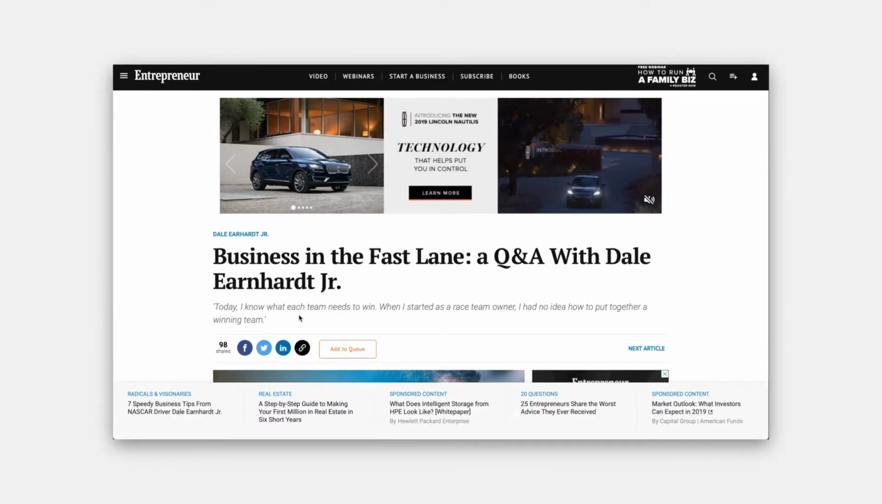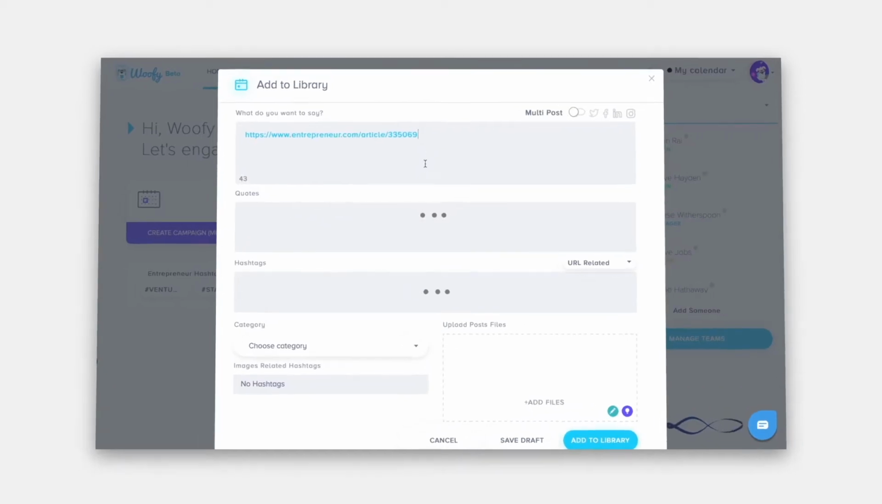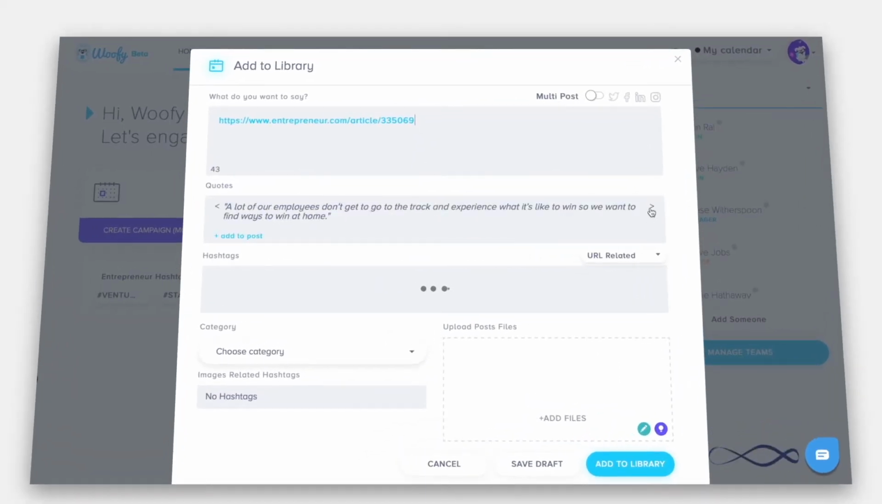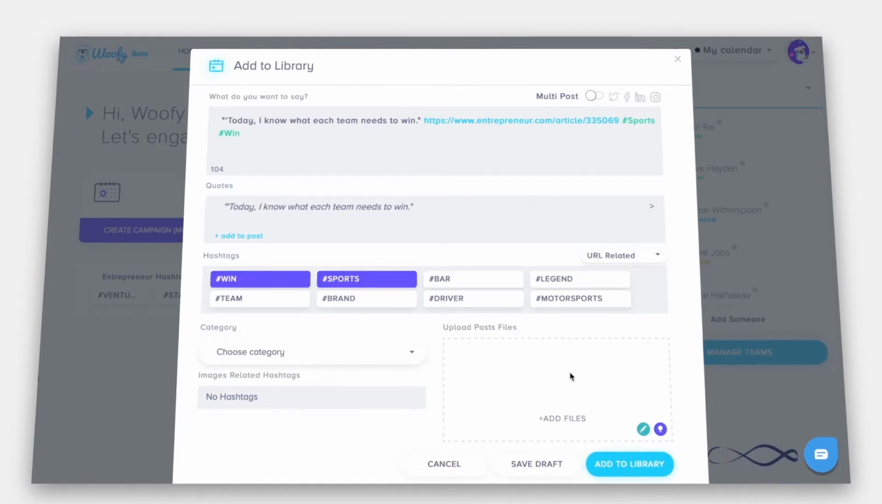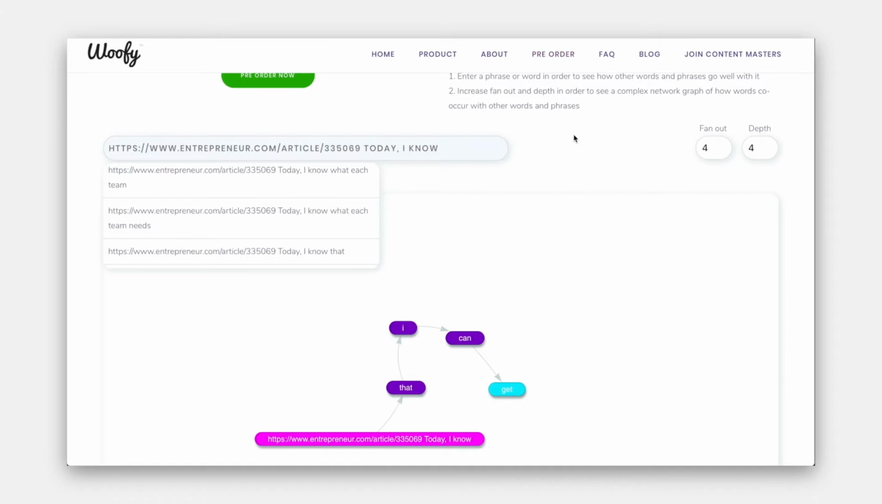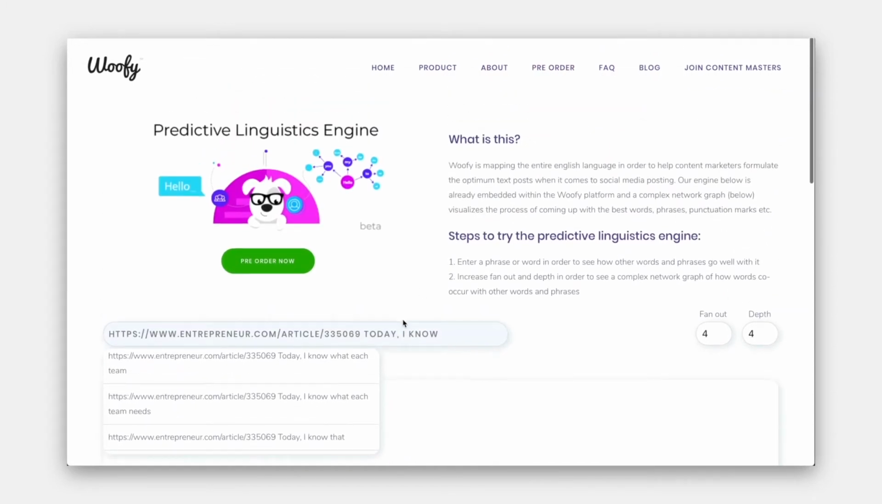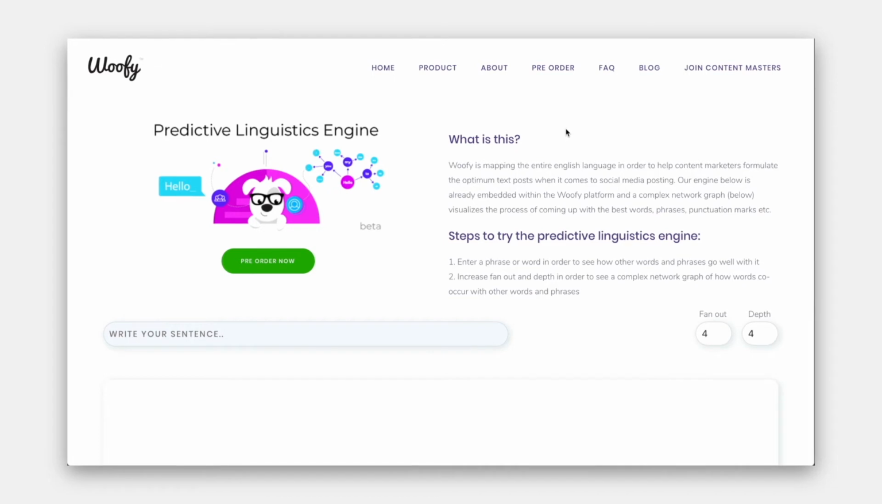Now, let's take the same URL of the entrepreneur.com article and paste it into the Woofy platform. Here, we are inside the Woofy marketing platform, and you'll see that quotes are recommended in this area, which you can toggle through by clicking here. The artificial intelligence engine also recommends hashtags below based off the content in the article. Amazing! So when you go back to take a look at the Predictive Linguistics engine, you'll see that it is really designed to help provide you with an exoskeleton to all your copywriting and content creation needs.